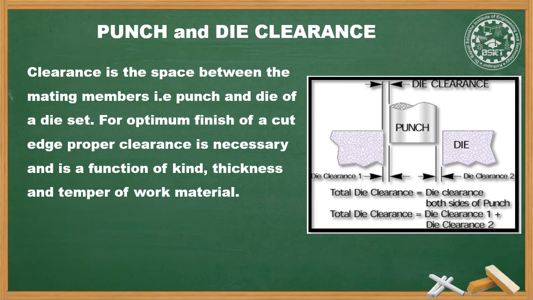Generally, the clearance is calculated by the relation C is equal to 0.0032 into T into the square root of Ts, where Ts is the shear strength of the sheet metal in megapascal or Newton per mm square, and T is the sheet thickness.